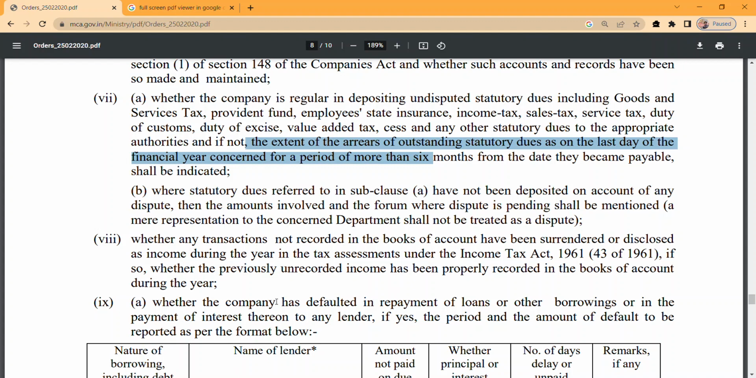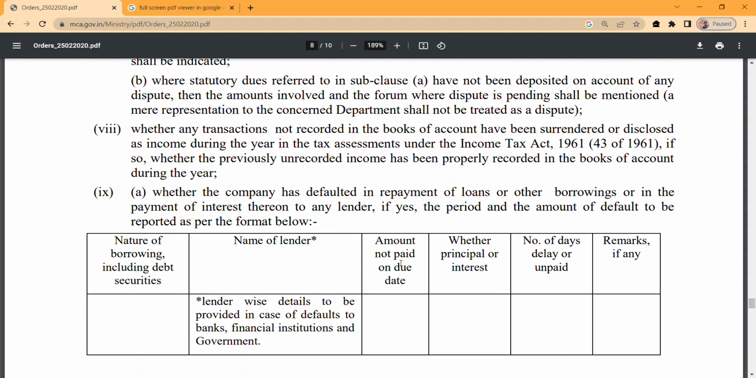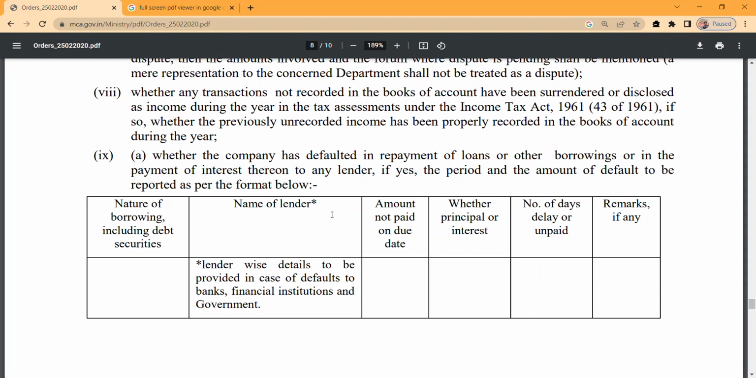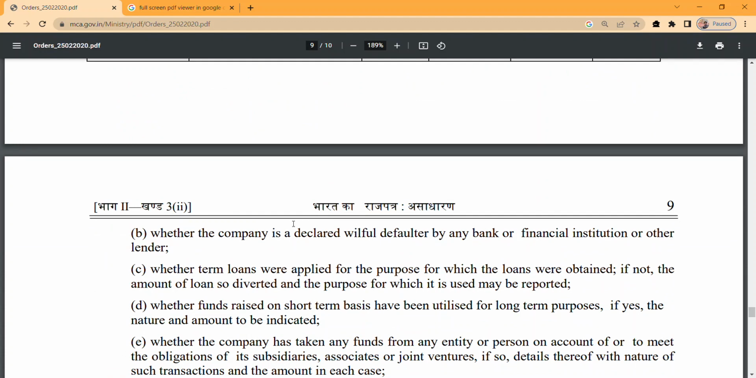Coming to point number 9. Whether the company has defaulted in repayment of loans or any other borrowing or in the payment of interest to any lender. If yes, the period and amount of default are to be reported as per the format below. We need to give whether any default has been committed by the company in repayment of a loan taken from any person. Whether the company has been declared a willful defaulter by any bank, and whether the term loan has been applied for the purpose for which it was obtained. Like if we have taken a loan for a particular purpose, such as working capital, then the proceeds should be used for working capital only.